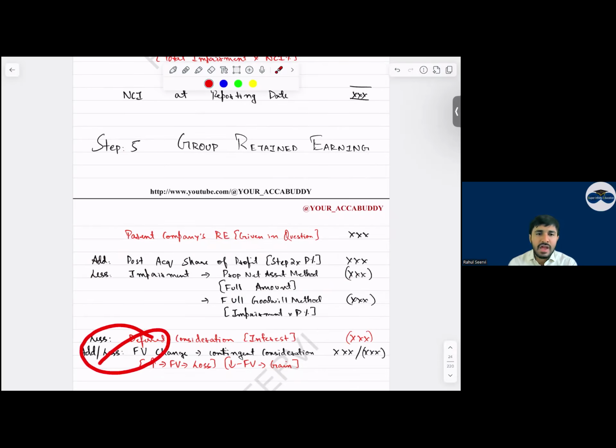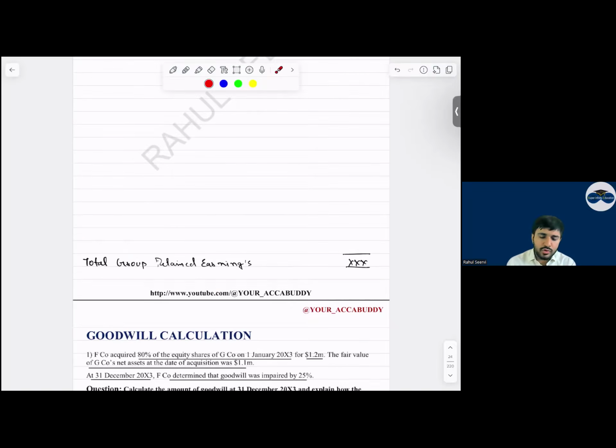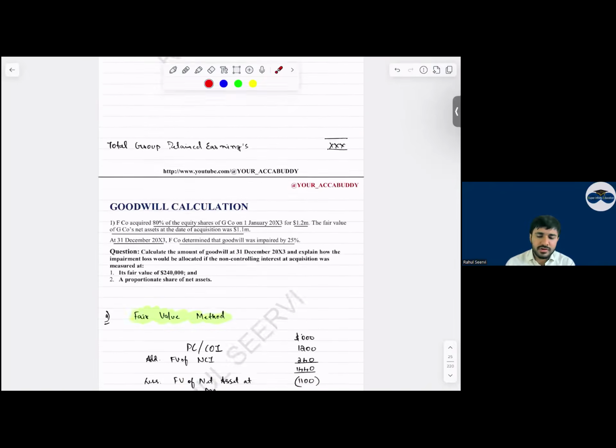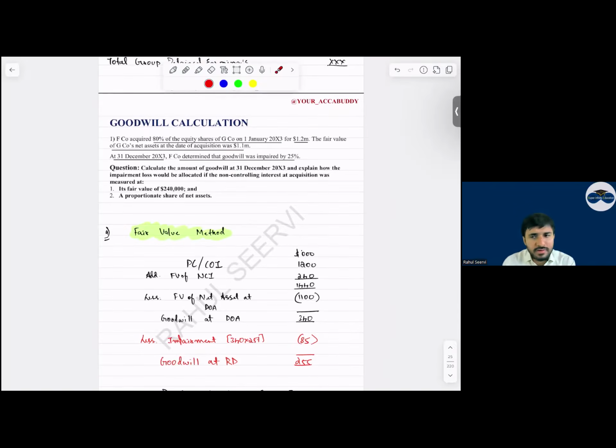Then fair value changes. Fair value changes in what? Fair value changes in the contingent consideration we have to adjust. With this, you get your total group retained earnings. There are multiple adjustments which we do. Yes sir. So with this, the first 5 steps are done. Any doubts for anyone in the 5 steps? No? Clear? Clear, others? No doubts. Okay.